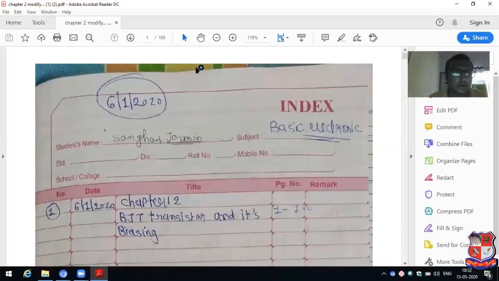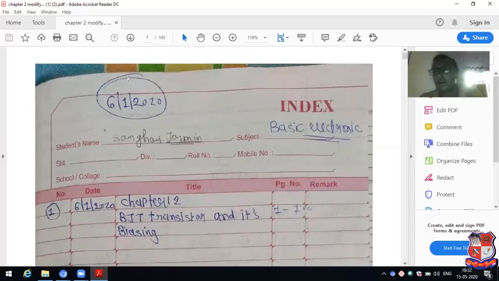Good evening to all. Today we have discussed the topic related to DC load line and Q point regarding the common emitter configuration of transistor.